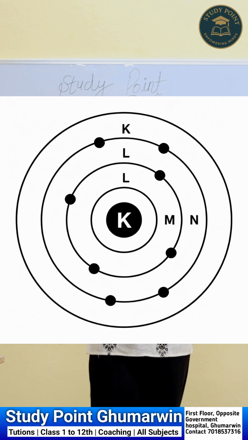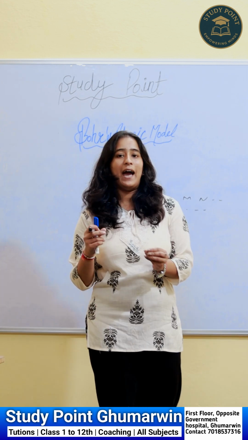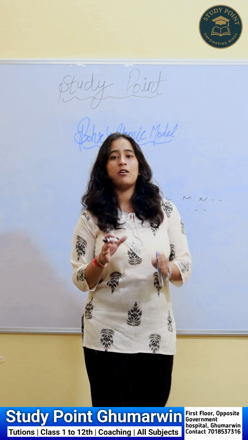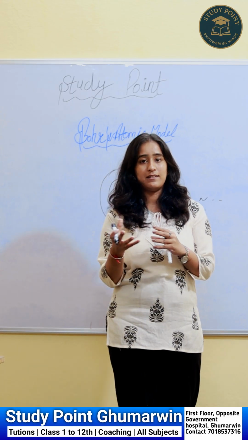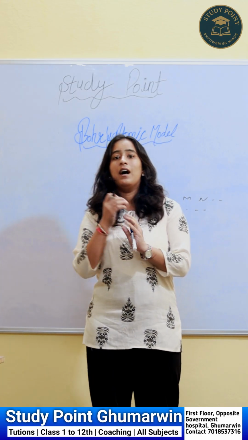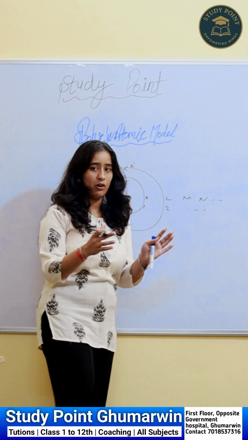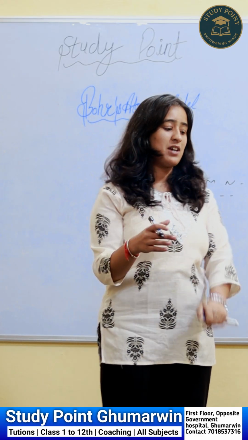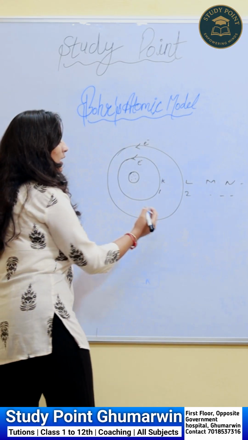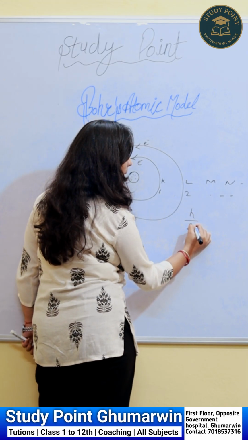And the second postulate states that the angular momentum is not continuous, which means that it is quantized, which means that the electrons can revolve only in specific orbits, which are multiples of h upon 2 pi.